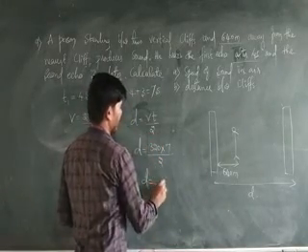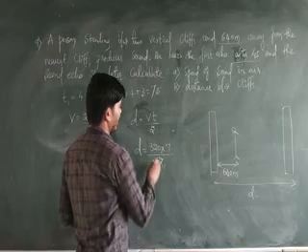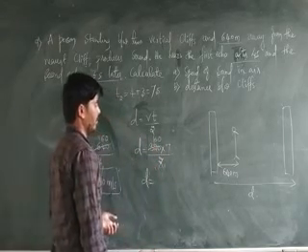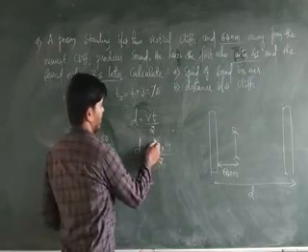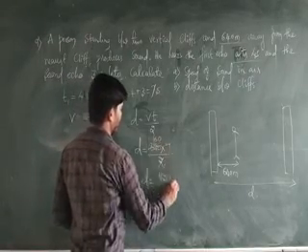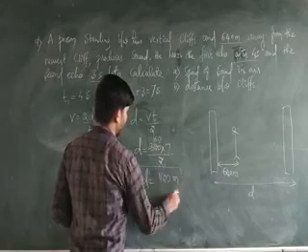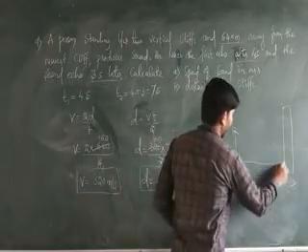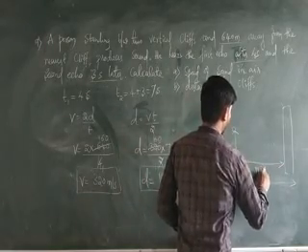Distance is equal to, 2 1s are 2, 16, 16 7s are 112, and one more 0 is here. So distance is 1120 meter. So the distance between the person and the other cliff is 1120 meter.